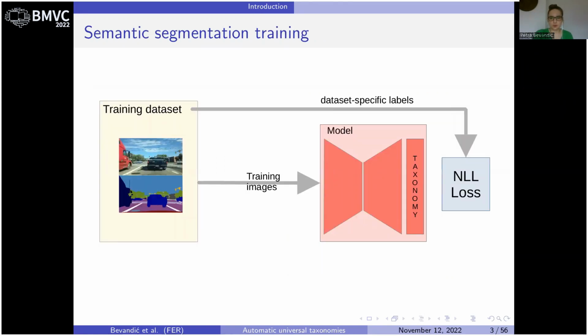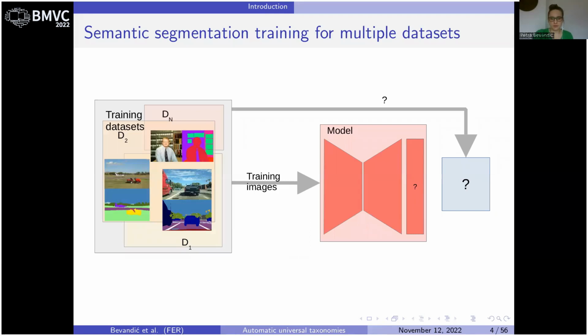Simple segmentation models are usually trained using the negative log likelihood loss, which teaches the model to output the correct ground truth class. The assumption is that the model outputs predictions into a flat set of classes, which corresponds to the dataset taxonomy used to label the training images.